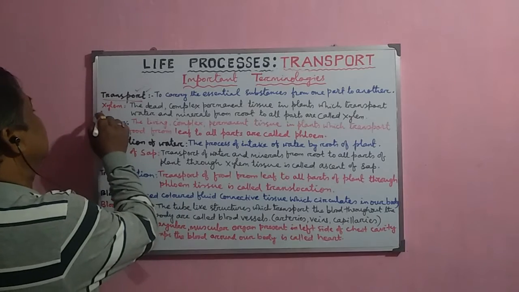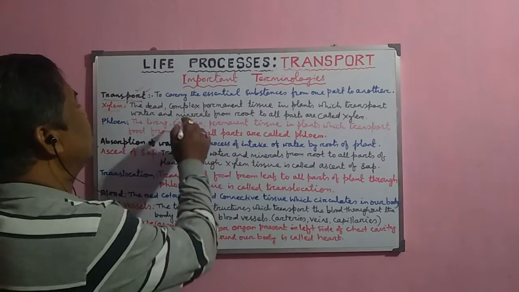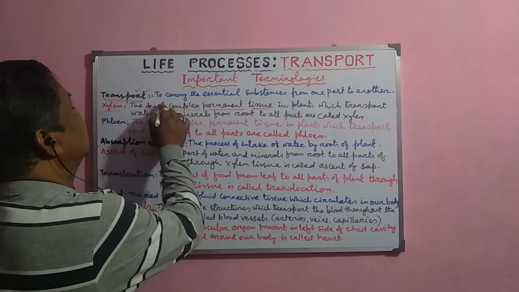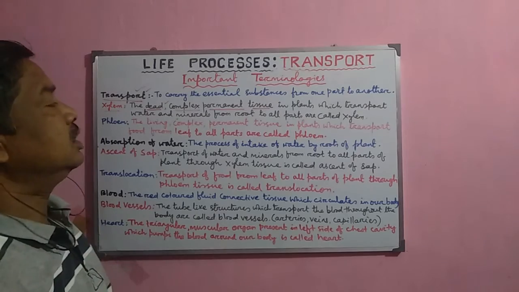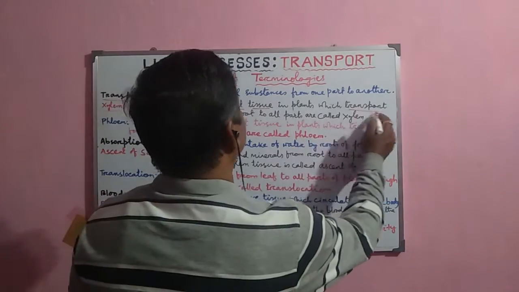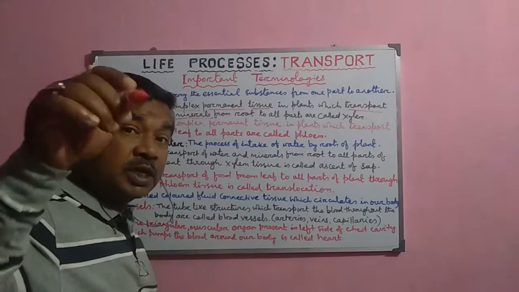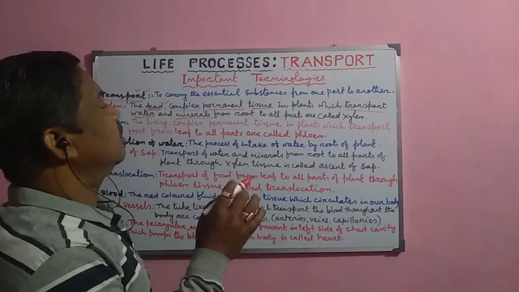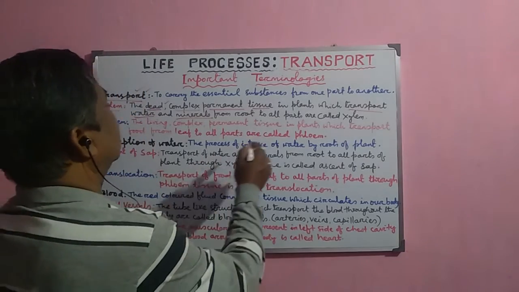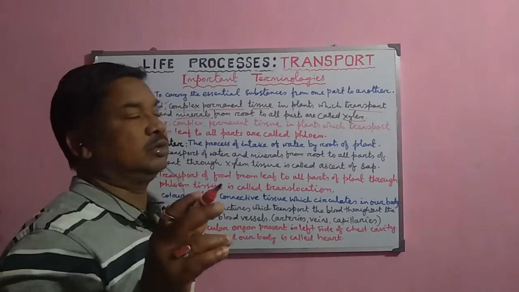Now, next one, the xylem. The xylem is a complex permanent tissue which is dense in nature, and it is present in the plant, which transports the water and the dissolved minerals to the different parts of the plant. So these tissues are called the xylem tissue. They are normally complex tissue.